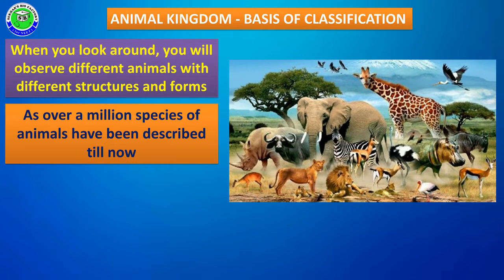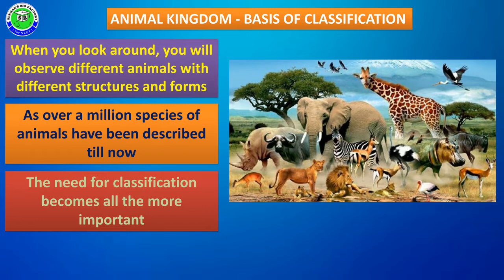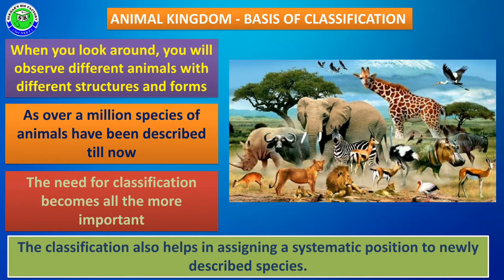Over a million animal species are identified on earth till now, but to understand the characters of all animals present on earth, definitely there is a need of classification, and classification becomes an important tool to understand the similarities and dissimilarities present in animals on earth. The classification is also useful to assign the systematic position of different organisms which are identified even in future.